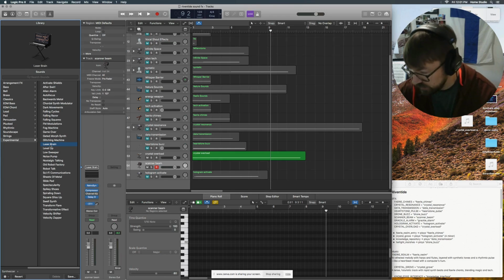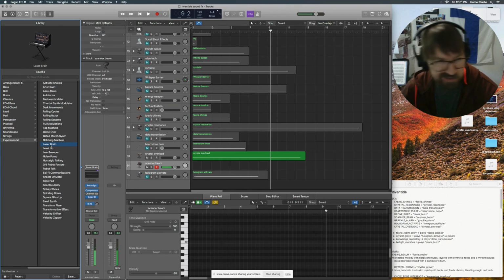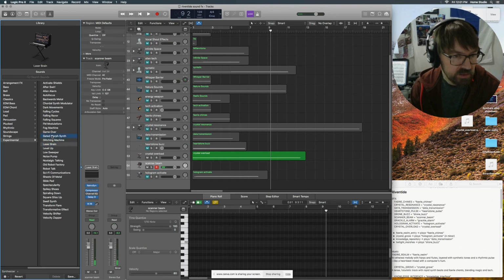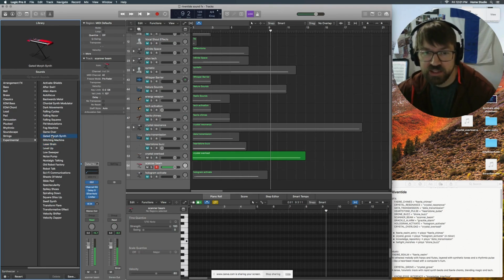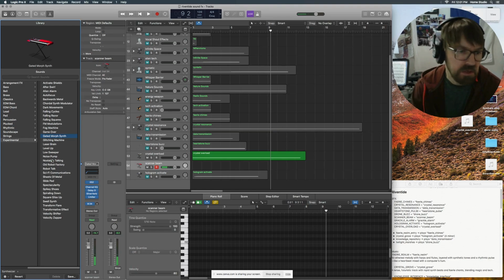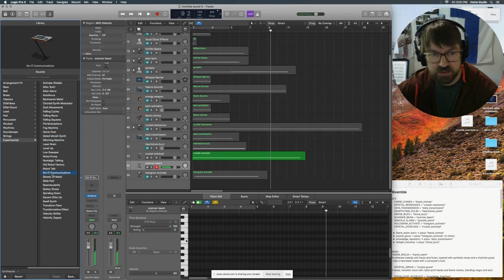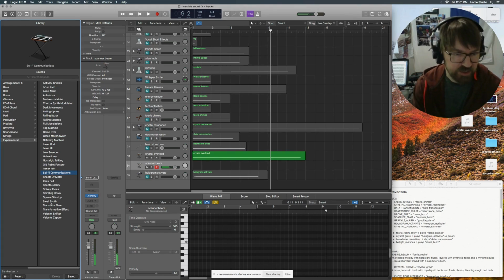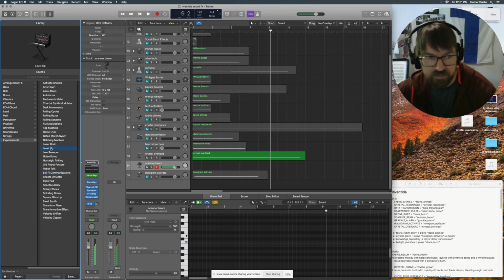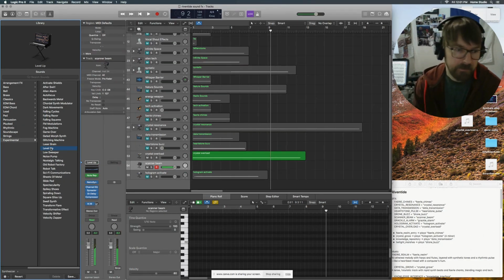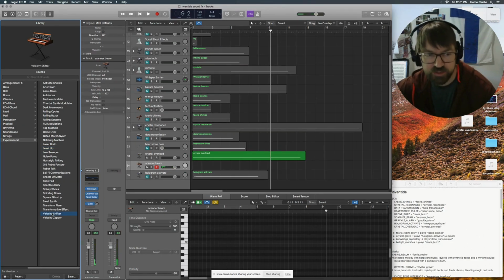How about Laser Brain? No. Gated morph synth. No. Sci-fi communications. Scanner beam. Level up. Velocity shifter.